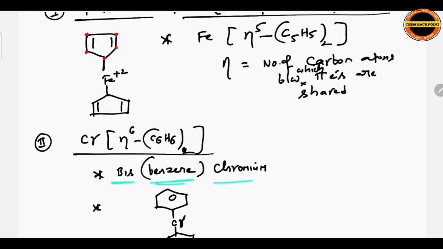Bis benzene chromium. Why bis benzene chromium? Bis because there are 2 benzene rings. Benzene, chromium. No charge for benzene. Why is it eta 6? Because the pi electrons are present between 6 carbon atoms. That's why eta 6.